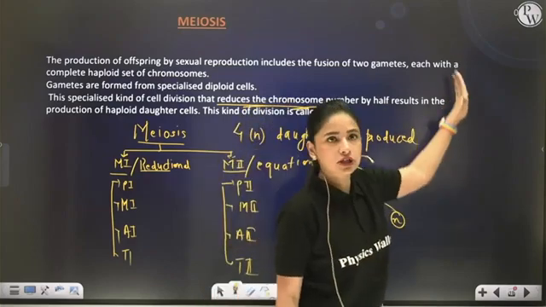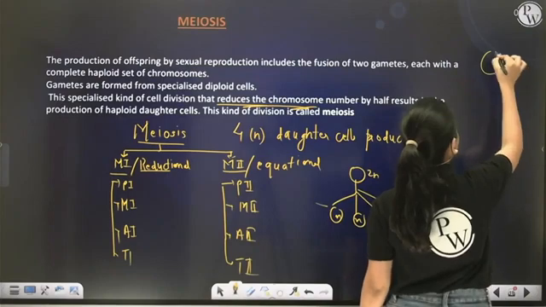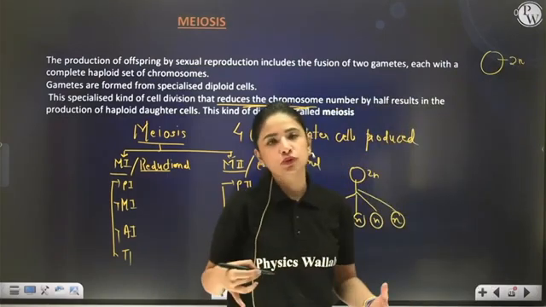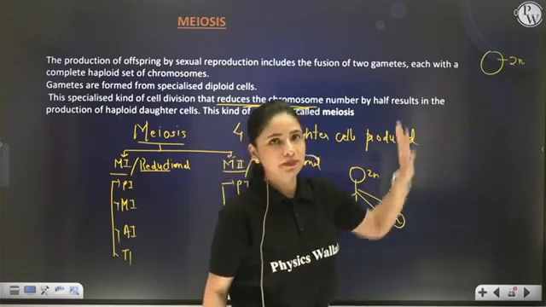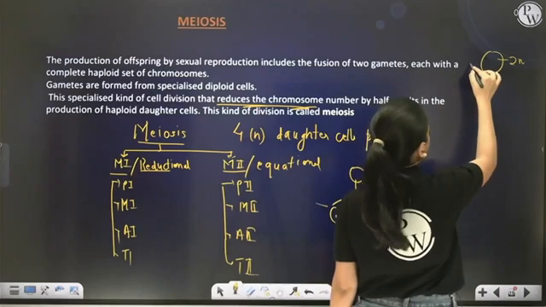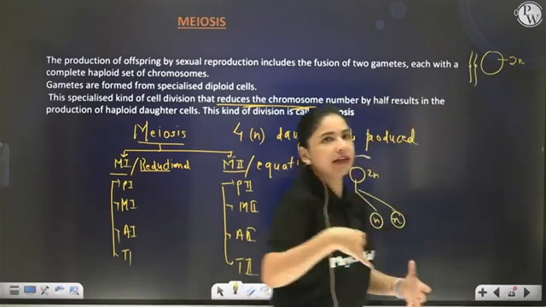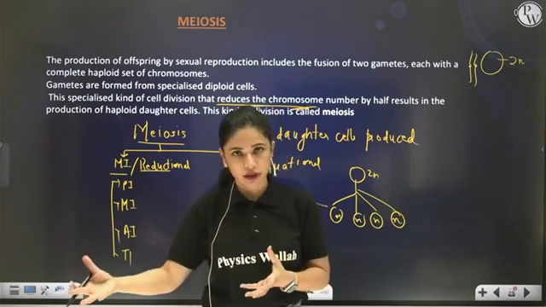So just focus on this part. Initially I have a diploid cell. This is a parent cell which wants to undergo meiosis to produce gametes. So initially it is diploid, that means having 2 complete sets of chromosomes. Even before initiating meiosis, the cell first has to undergo preparation.